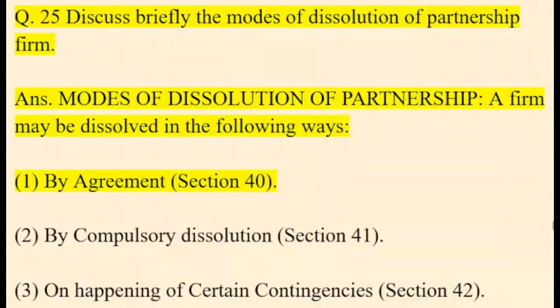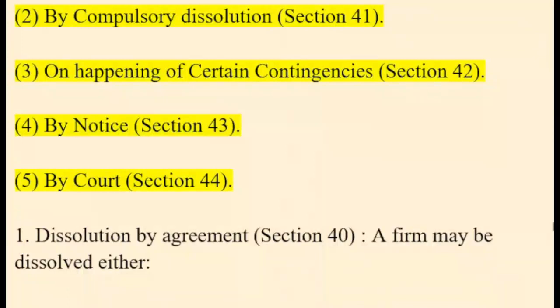Q. 25. Discuss briefly the modes of dissolution of a partnership firm. Ans. Modes of dissolution of partnership. A firm may be dissolved in the following ways. 1. By agreement, Section 40. 2. By compulsory dissolution, Section 41. 3. On happening of certain contingencies, Section 42. 4. By notice, Section 43. 5. By court, Section 44.